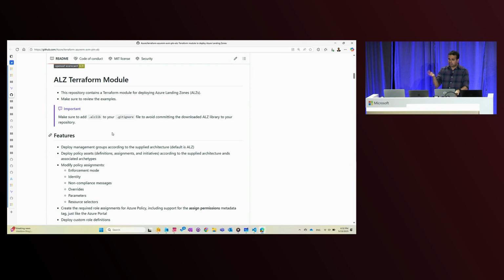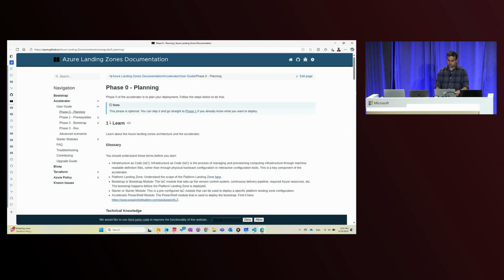Now, I'm going to take a step back. As I said, these are the modules. You've got the modules, but I want to give you an end-to-end experience on this. How would you do that? You'll basically go by leveraging the user guide that's available in the Azure Landing Zone technical documentation that you see here.